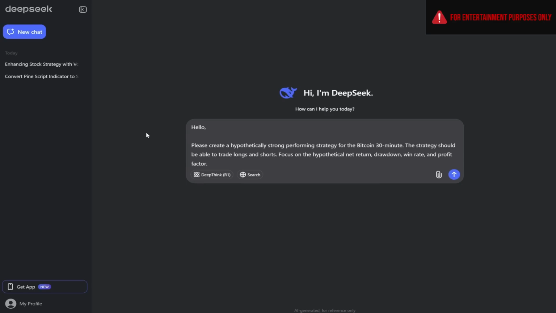We are back in the Deepseek text prompt, and it's time to begin challenge number 3. And you can see that we're asking Deepseek to please create a hypothetically strong performing strategy for the Bitcoin 30-minute chart. The strategy should be able to trade longs and shorts, focus on the hypothetical net return, drawdown, win rate, and profit factor. And that's all we're going to tell Deepseek to do. No clues, hints, cheats, or anything of that nature. So let's submit this prompt and see what Deepseek can come up with.